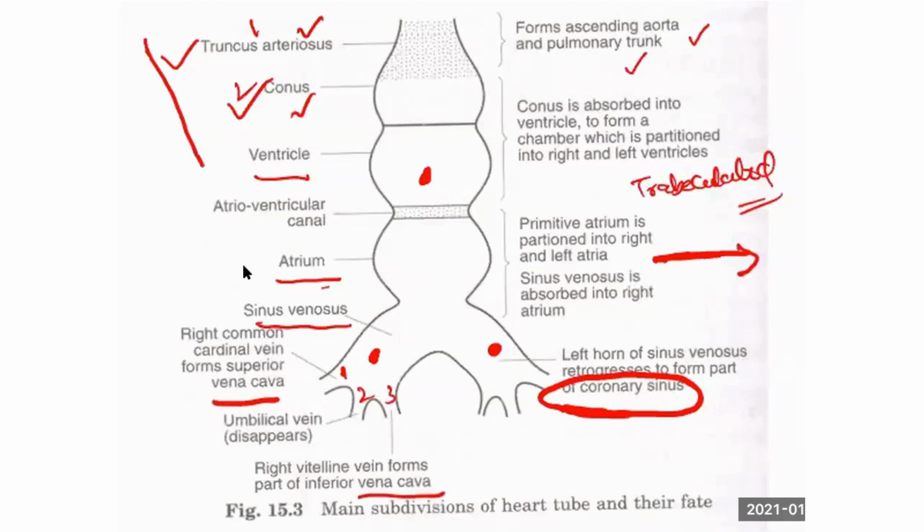Up to this you are clear, right? Superior vena cava, inferior vena cava. If these are on the right, which side of the heart should it be? Right side. So what should this chamber be? This should be the right atrium, and this should be the left atrium. So the atrium is developed from the primitive atrium. The SVC, developed from the right common cardinal vein, opens into the right atrium. The right vitelline vein, which forms the inferior vena cava, also opens into the right atrium.